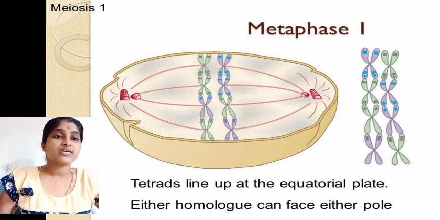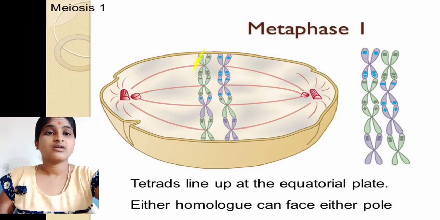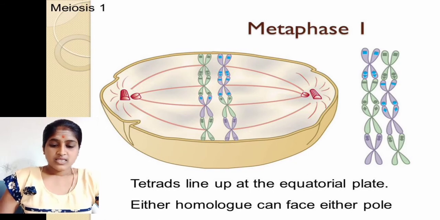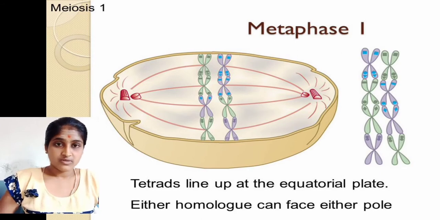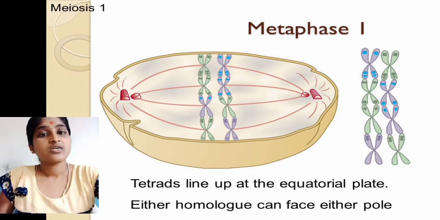Either homologue can face either pole. Then the centromeres of each chromosome get attached to the spindle fibers, and the chromosomes are arranged on the spindle fibers.